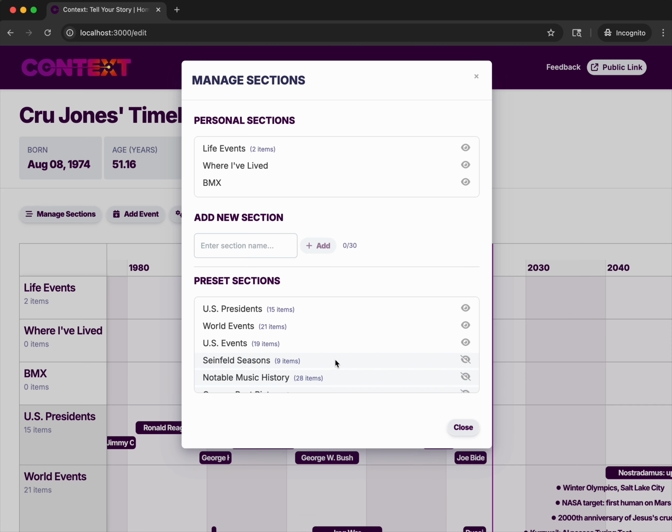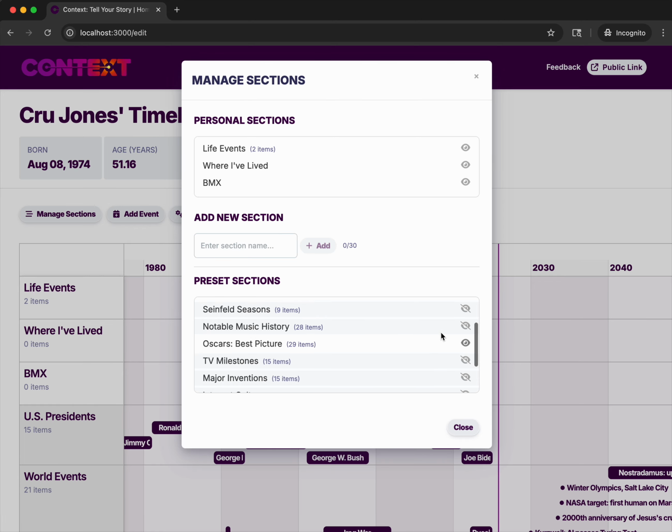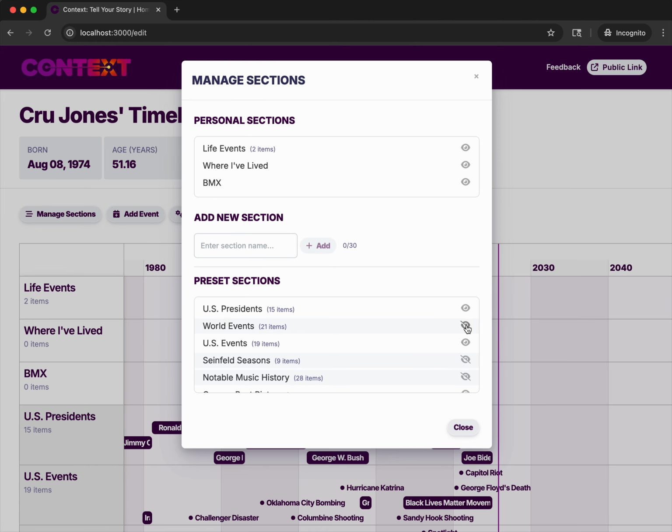So there it is. Now in here, we have these preset sections. I can turn on the best picture each year, Seinfeld seasons, whatever. I'm going to turn off world events. Crew doesn't travel much. Again, these are just there to denote time as an absolute measurement.